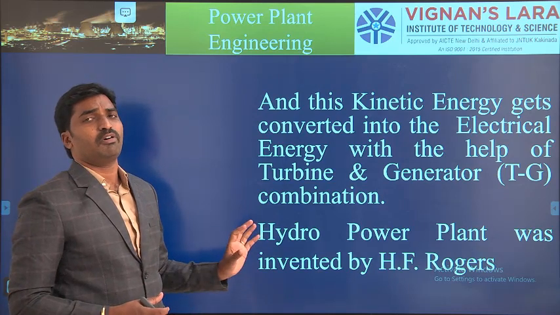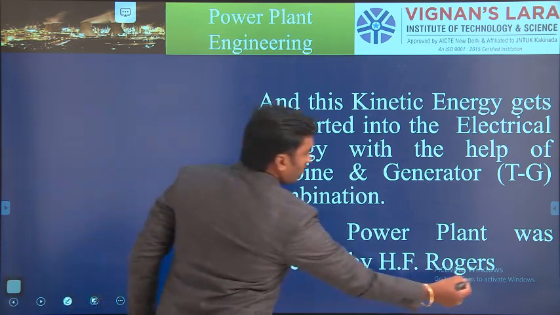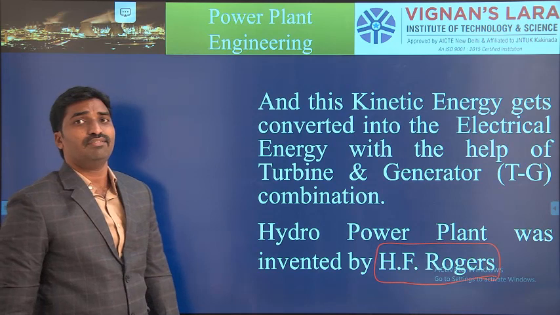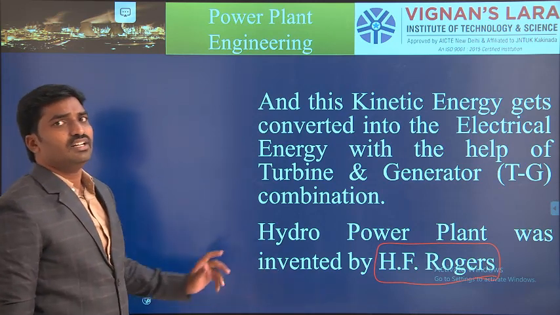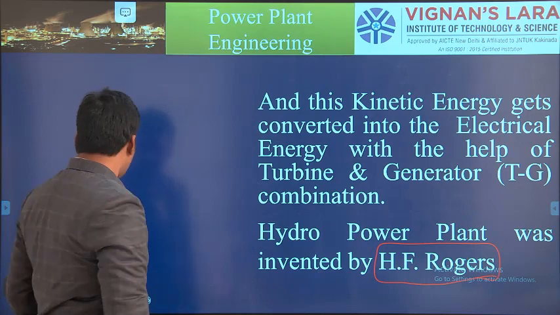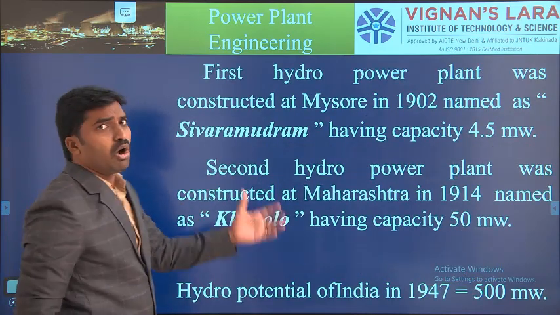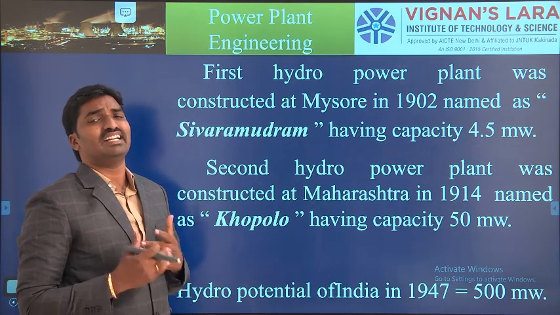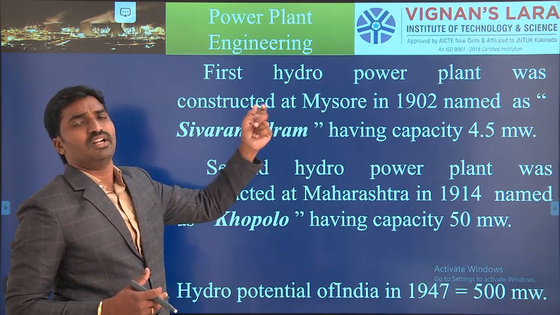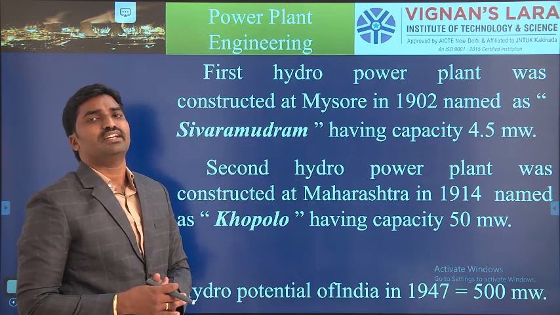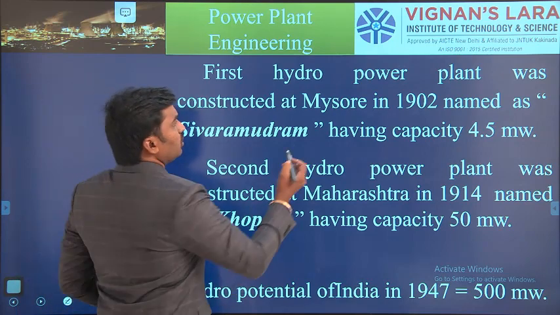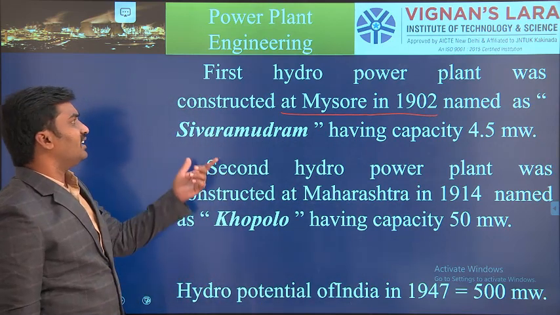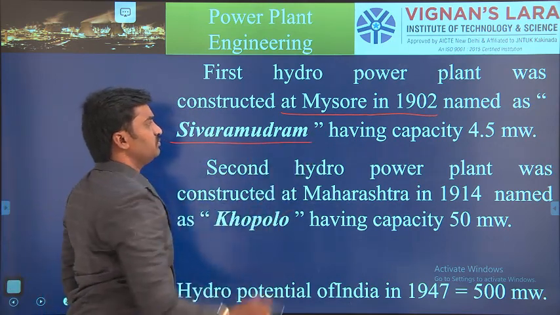The first hydroelectric power plant was proposed by H.F. Rogers. Who invented the hydroelectric power plant? H.F. Rogers. Next, when was hydroelectric power generation started in India? The first power plant started in India at Mysore in the year 1902 with a capacity of 4.5 megawatts, and it is named Sivasamudram.